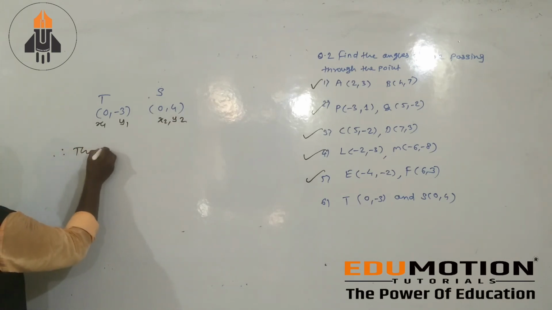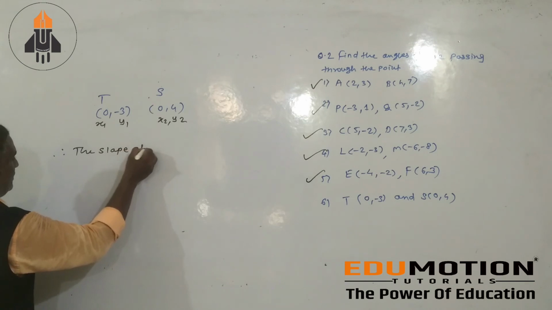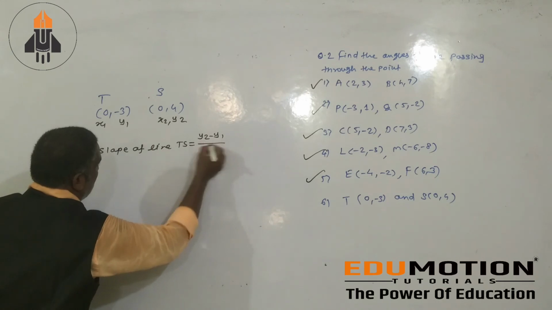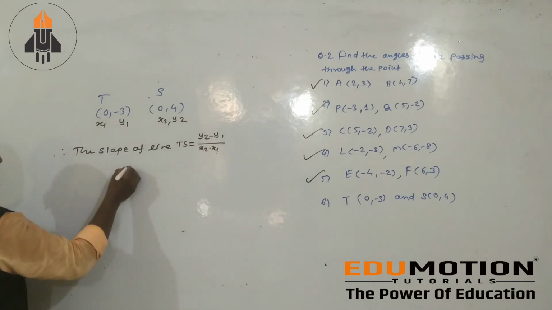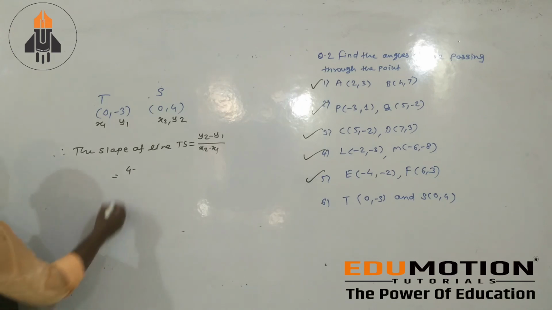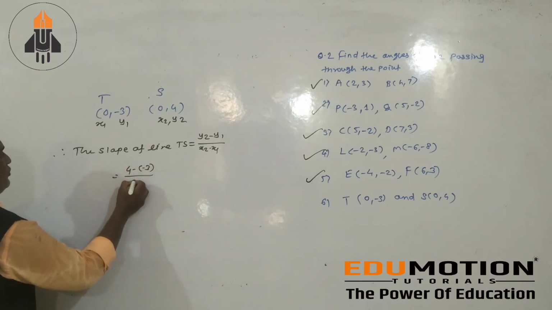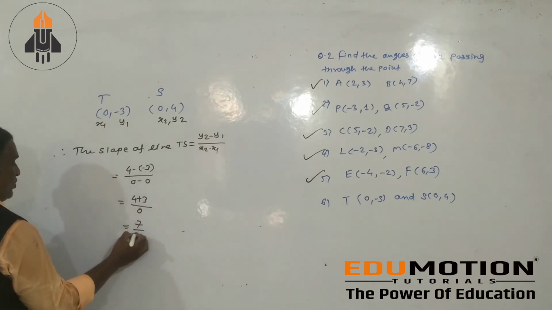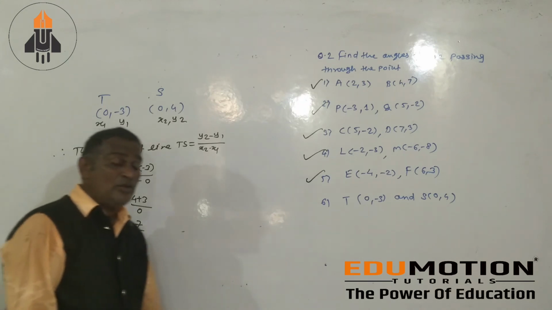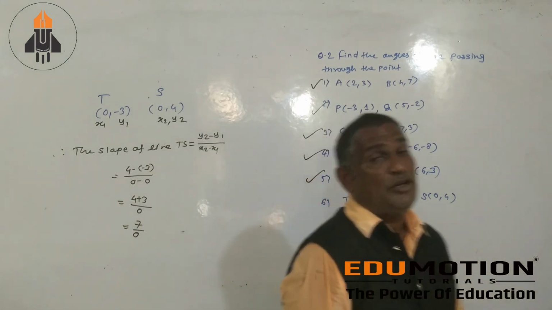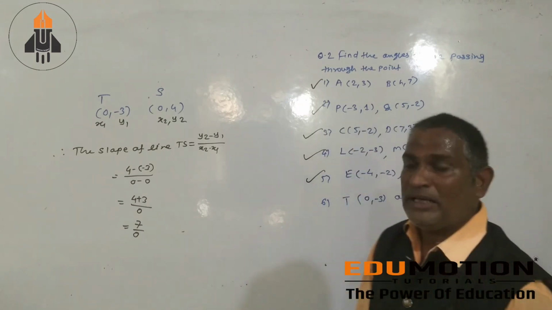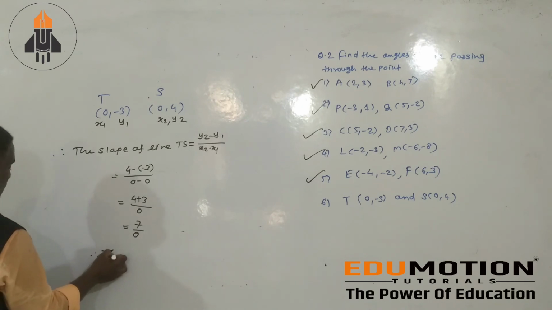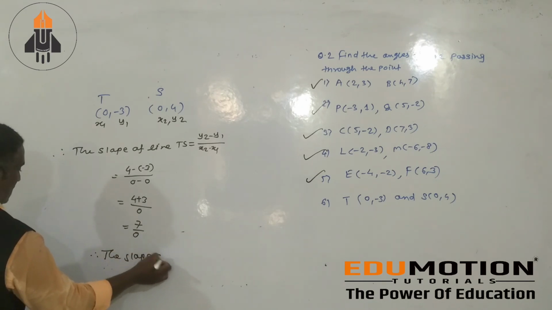Therefore, the slope of line TS equals, we take y2 minus y1 divided by x2 minus x1, y2 4 minus of minus 3, x2 0 minus 0, then 4 plus 3 divided by 0, 7 by 0. अभी मैंने फर्स्ट tan 90 के वैल्यू के टाइम पे बताया था, डिनोमिनेटर में 0 आ रहा है, at that time slope cannot be defined. Therefore the slope cannot be defined.